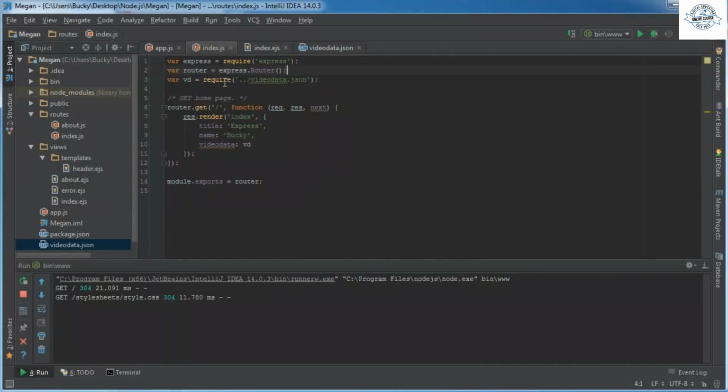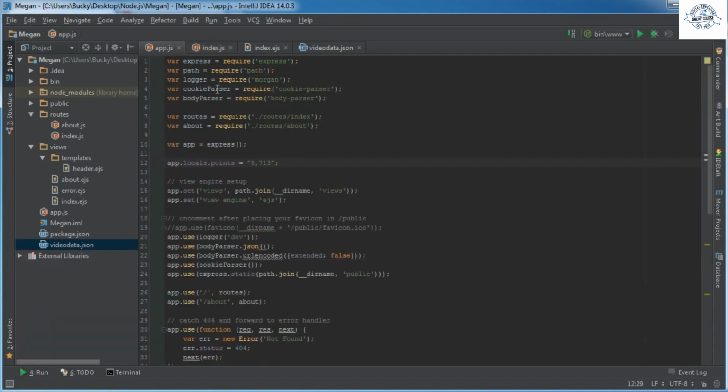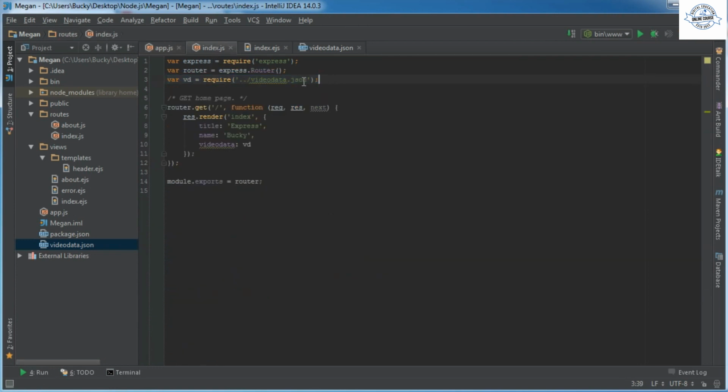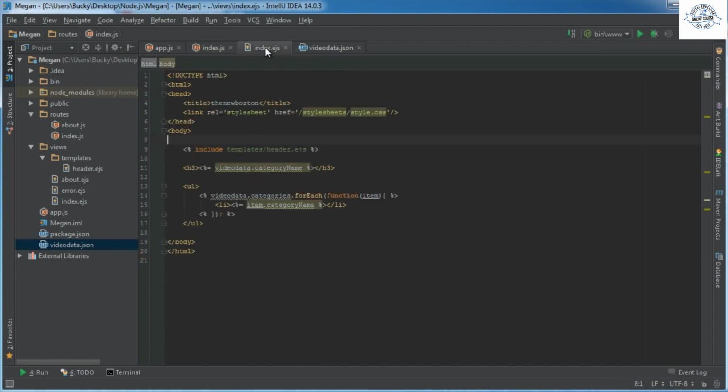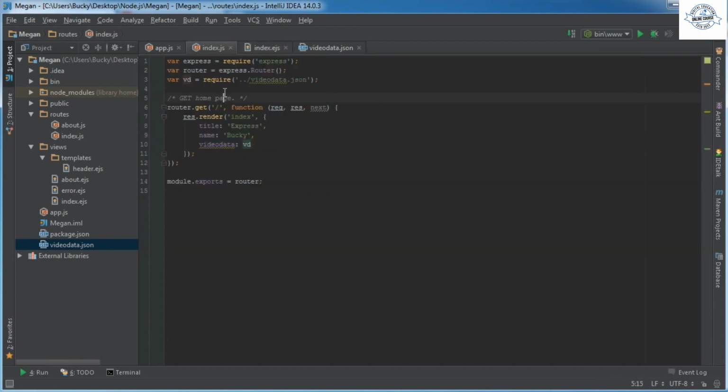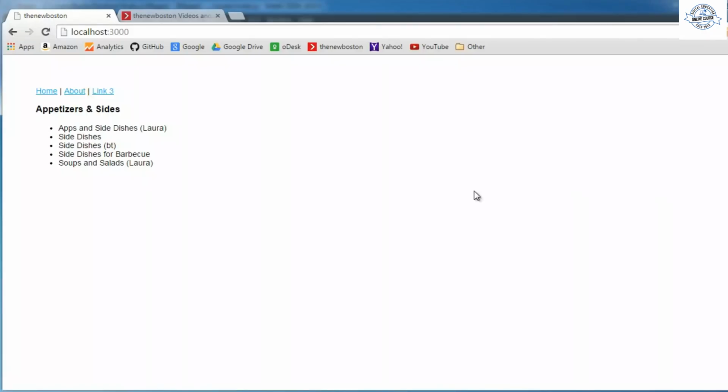So again, what we did is, instead of using code that was only specific to one page and including it on every single page, we just threw it in the page that needed it, and we passed it through the route to the template, and it's a lot cleaner this way. So again, like I said, this is a really short tutorial. So what I'm going to do to waste some time is give you guys a challenge. So what I want you guys to do is this.